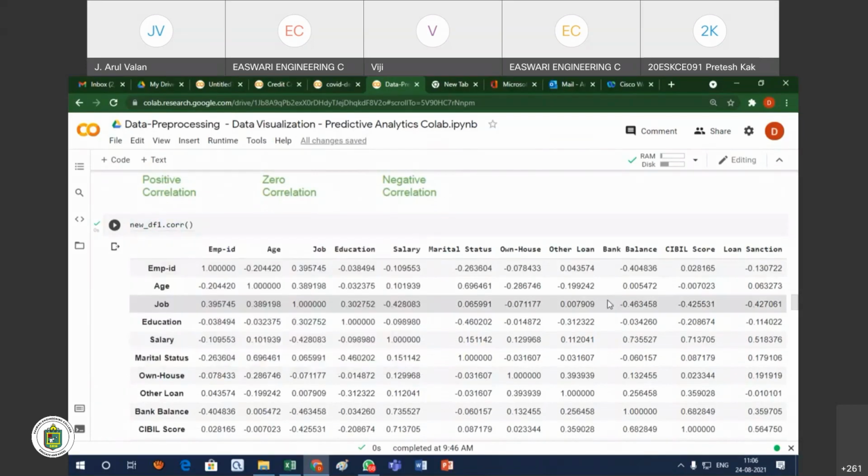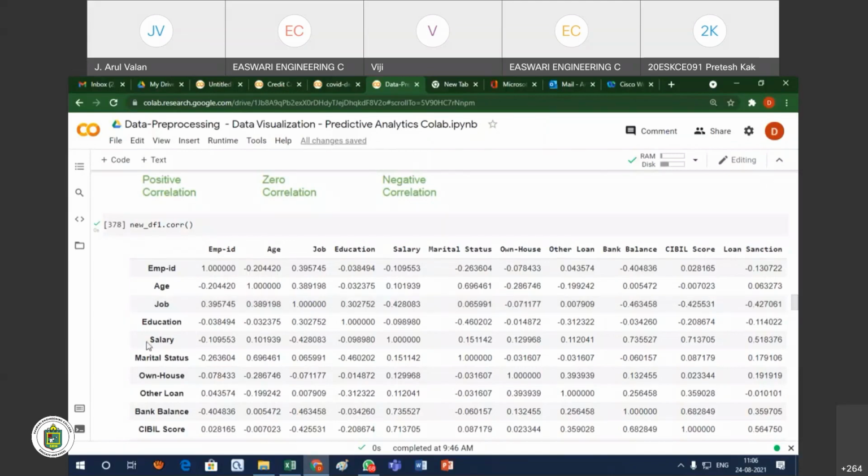So normally, what is the correlation value? The correlation value will be from -1 to +1. I hope you may know that it is -1 to +1. 0 means no correlation. The middle value is 0, with 0 to +1 on one side and 0 to -1 on the other. So upward it goes to +1 and downward it goes to -1. 0 to 1 means it is a positive correlation, and 0 going towards -1 means it is a negative correlation.